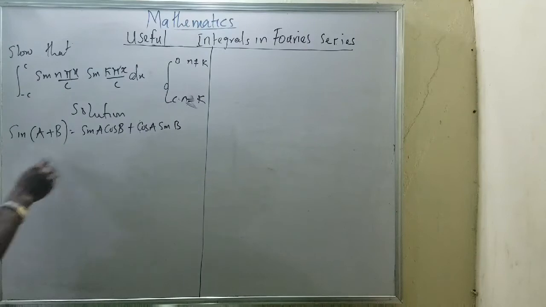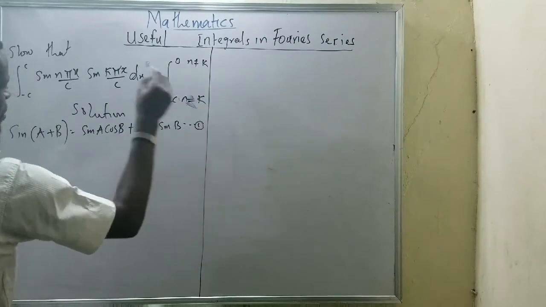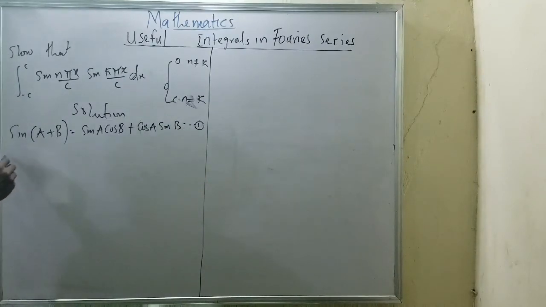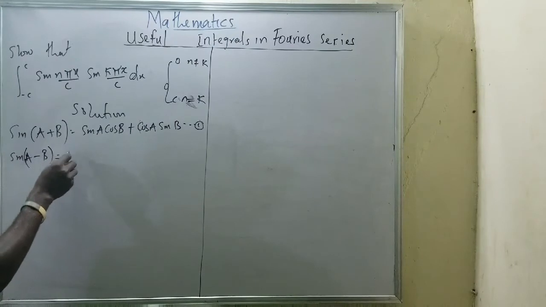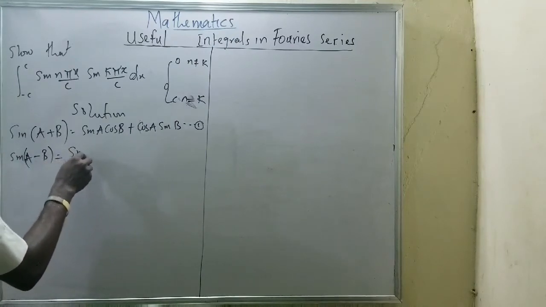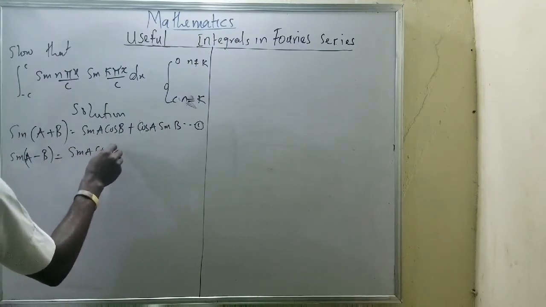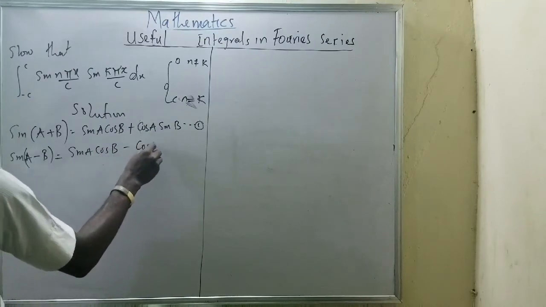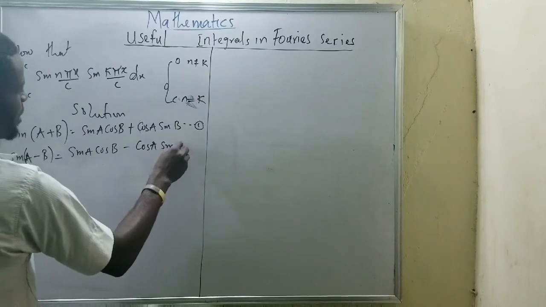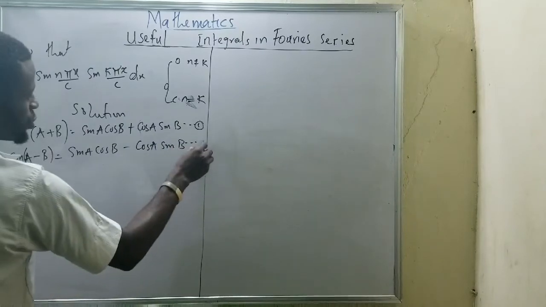Call it equation 1. Now, if I have sine(a minus b), I will have sine a cos b minus cos a sine b. Call it equation 2.